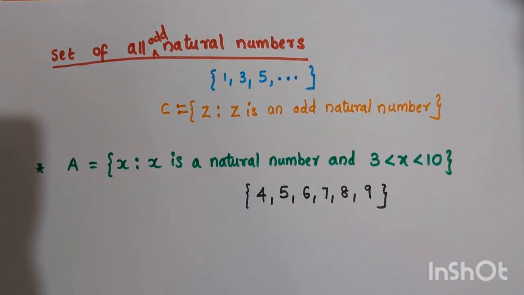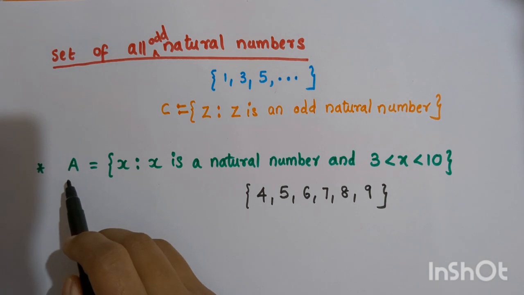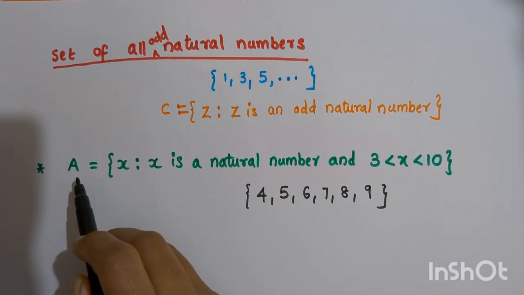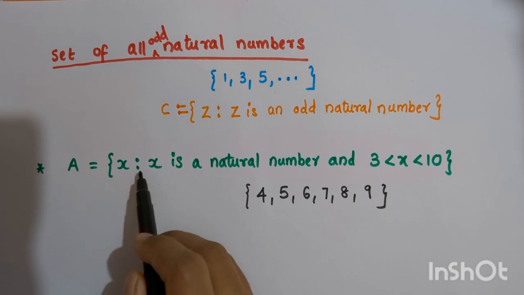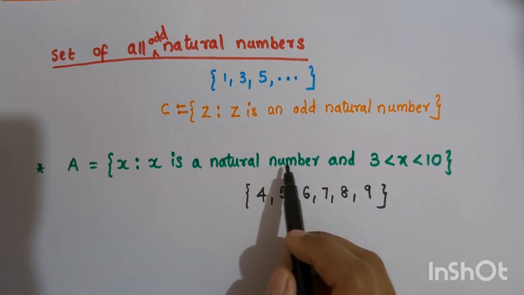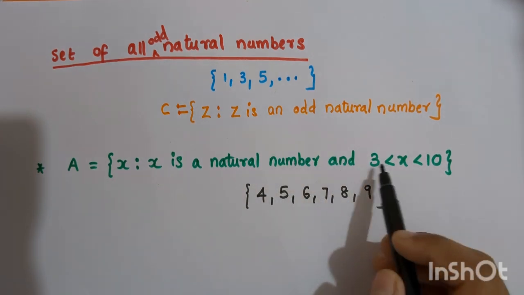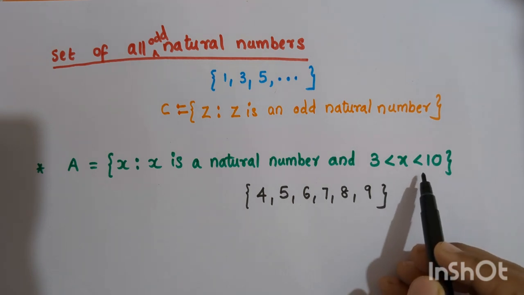Now, consider the set A. We read it as set A is a set of all X such that X is a natural number and 3 < X < 10. A condition is there.